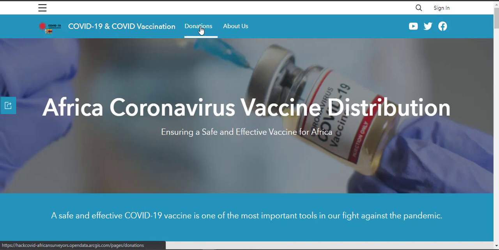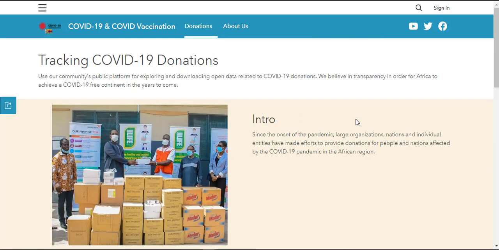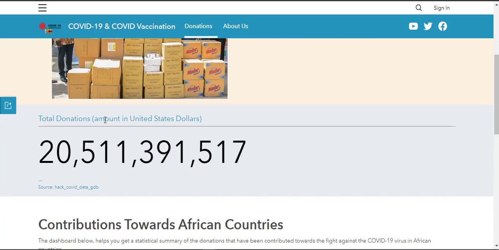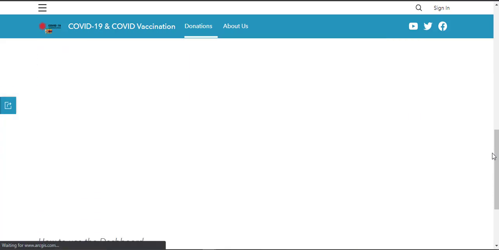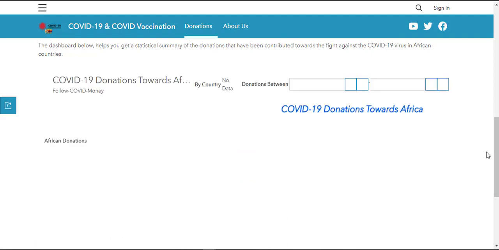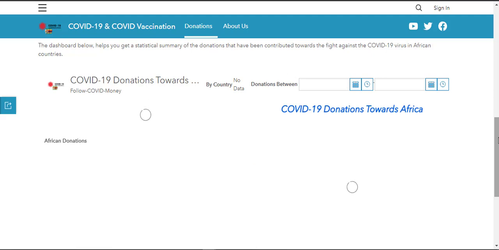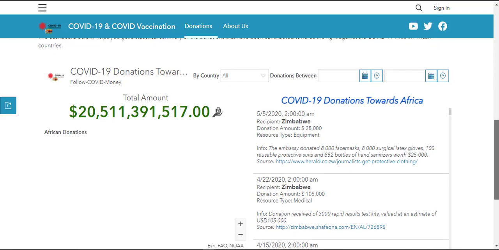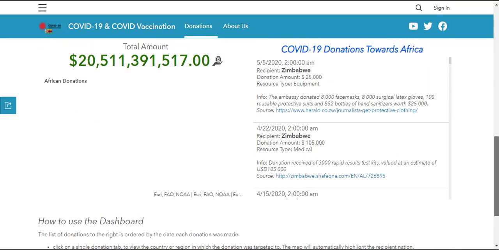If I navigate to donations here, we're basically going to be seeing the information with regards to donations within Africa. There we have information to introduce people to what the platform is all about, and the number of donations which have been made to Africa. And then we also have a dashboard which allows us to view the donations which have been made to Africa, and we can even track these donations by their country, and by the time period, when and where the donations have been made. So let me just leave that to load for a bit.